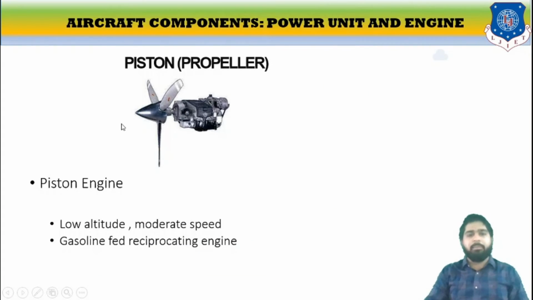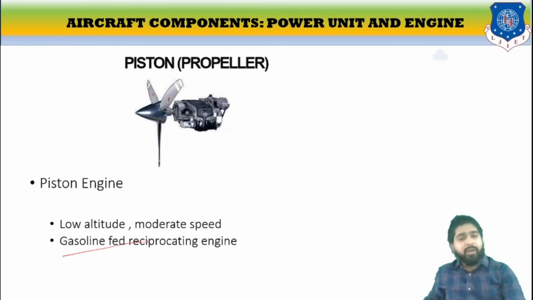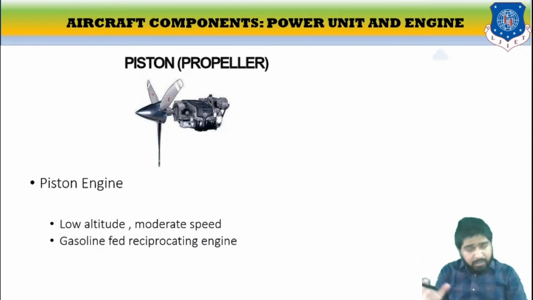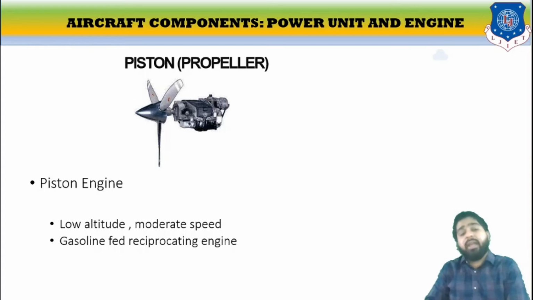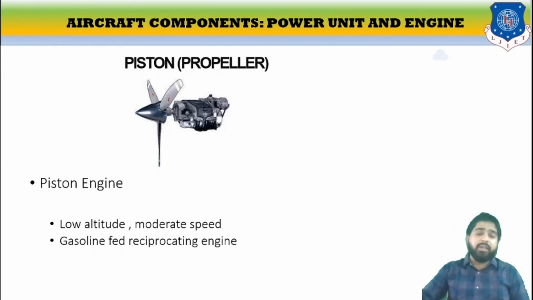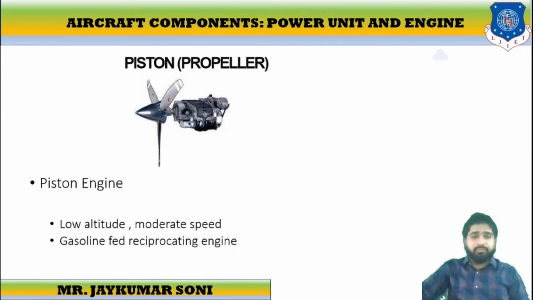Let us discuss the piston engine. The piston engine is for lower altitude and moderate speed. It is a gasoline-fueled reciprocating engine. So it uses gasoline and it reciprocates the engine, with lower altitude and moderate speed.